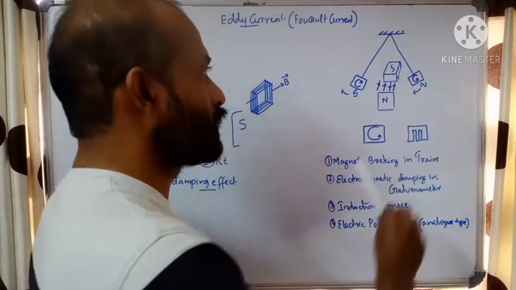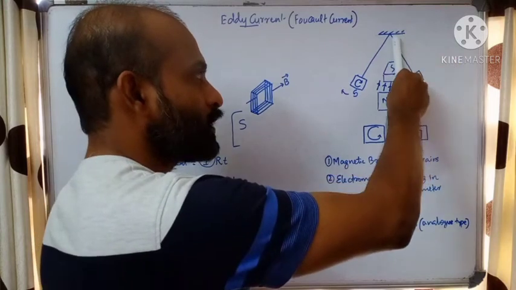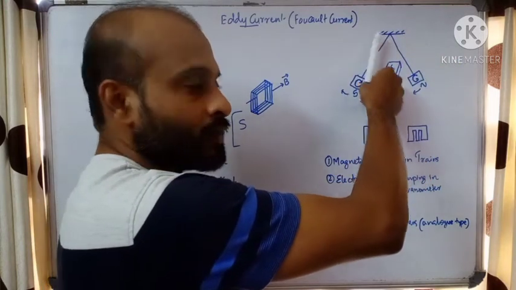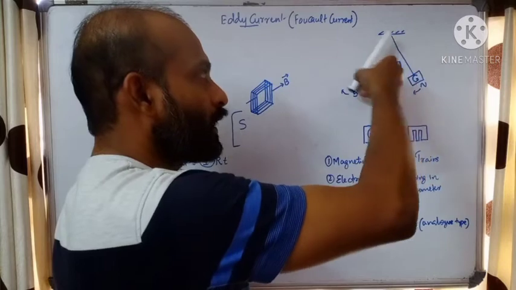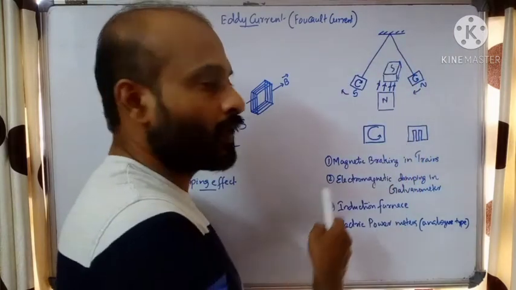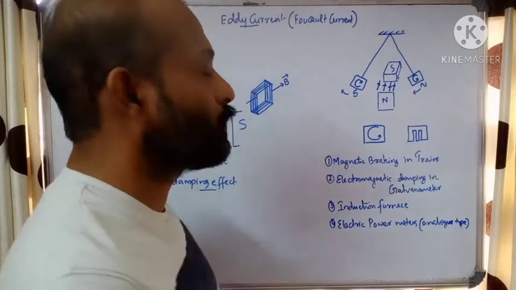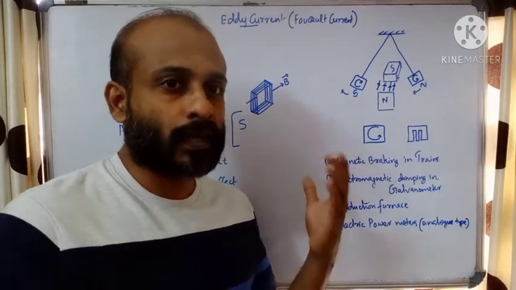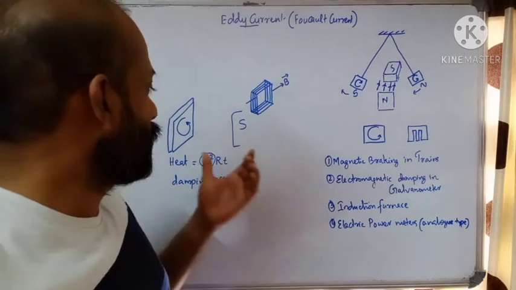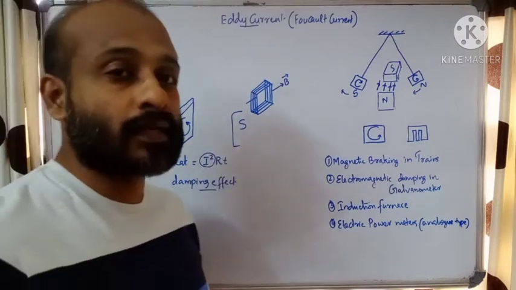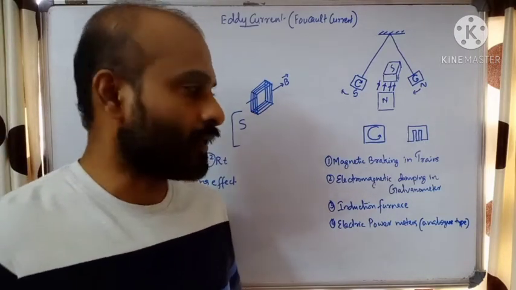So what happens is, when it is approaching, there will be a repulsion. When it is moving away, there is a strong attraction. So no longer can it continue oscillating. It will oscillate a few times, then quickly it will stop. This is called electromagnetic damping. So electromagnetic damping and the heating effect are two undesirable effects of eddy current.